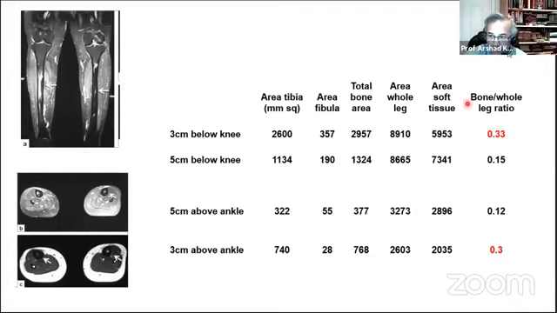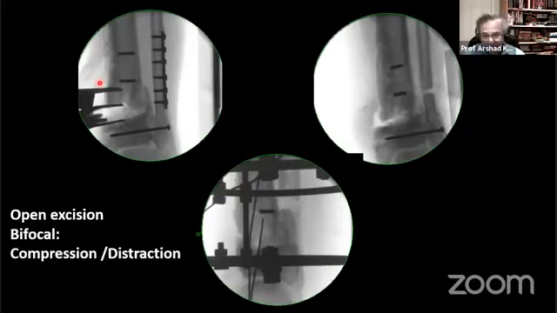And what we noticed was this dramatic change in the volume occupied by bone rather than bone and soft tissue. Almost a doubling of the volume of bone in that area. So you can imagine what happens if you end up putting 2 plates, even though you put them MIS. You can imagine the effect of that in terms of the volume of soft tissue to the whole volume of leg.